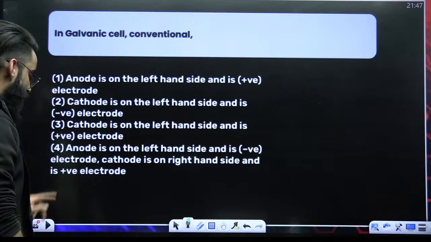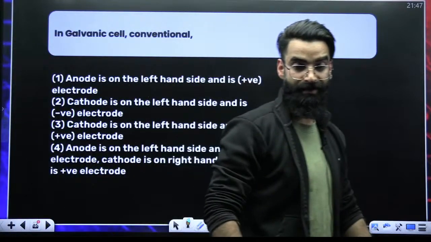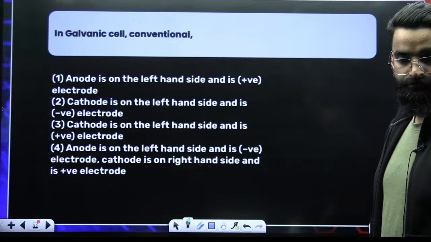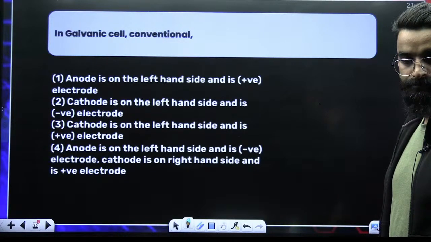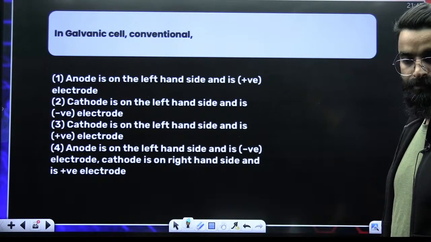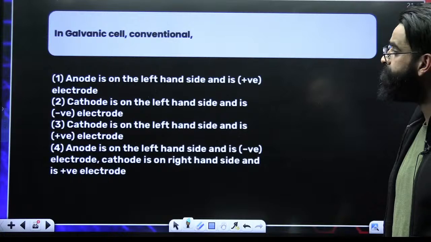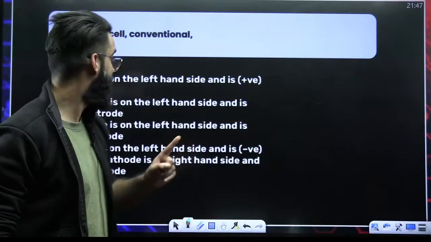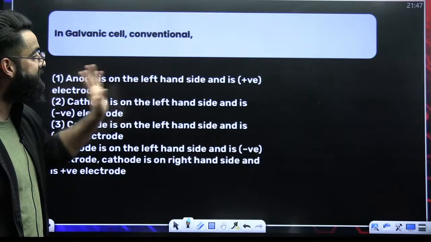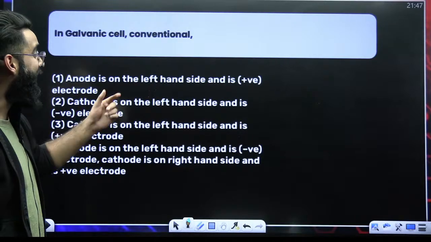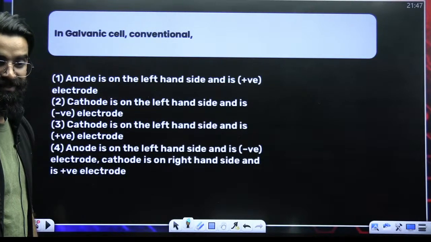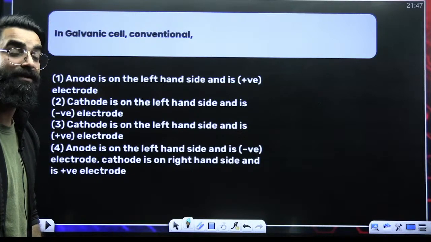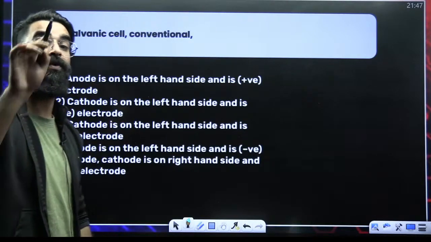Okay. Tell me the answer of this question. Again, a simple one this is. In galvanic cell, anode is on left hand side and is positively charged. Which charge is there on the anodic rod?